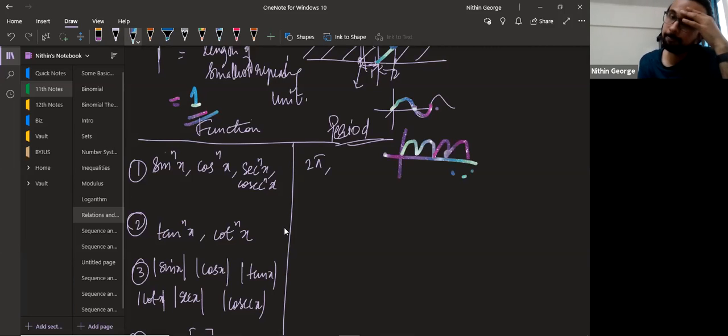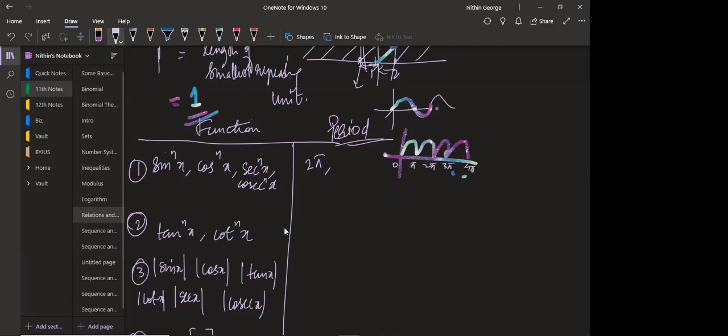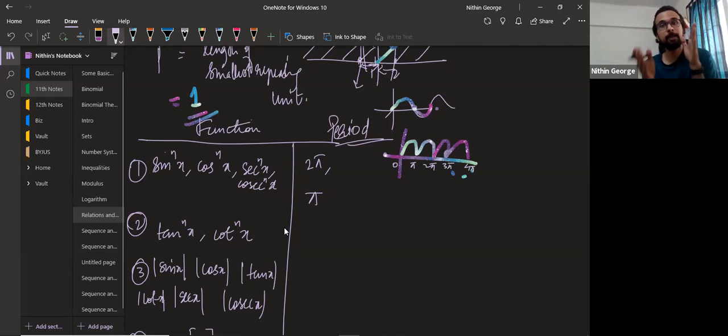What happens to the period? Guys, what happens to the period if I do sin square? It becomes pi. Becomes half. The period becomes half. The length just becomes half because the lower part goes to the upper part and becomes the same as the first part.